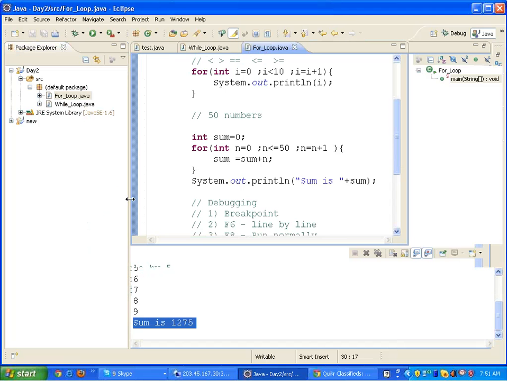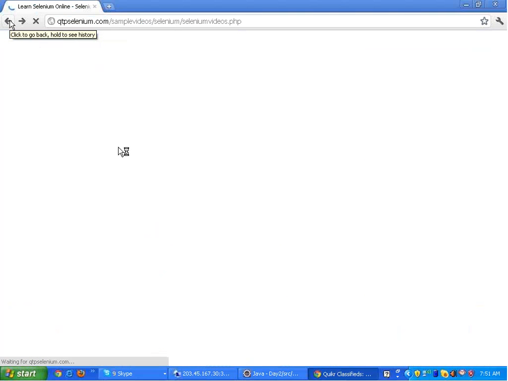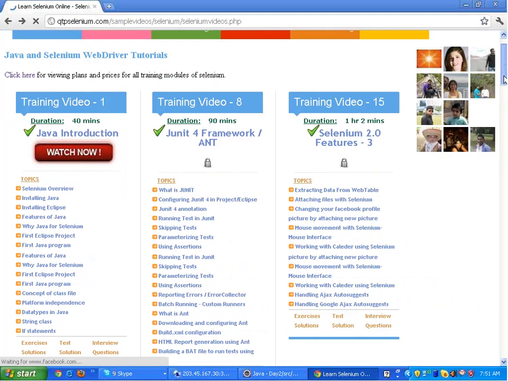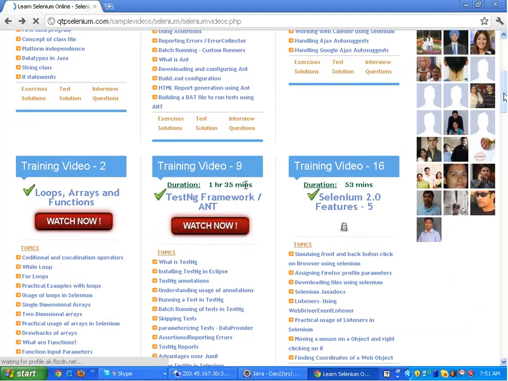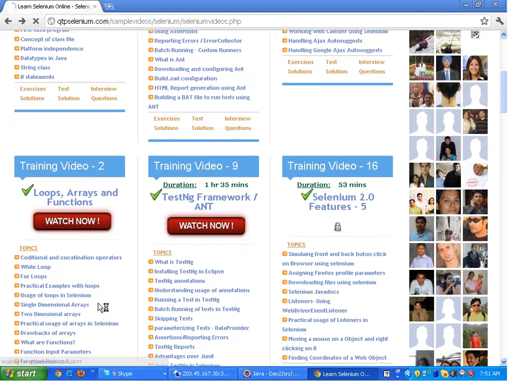Okay, now right, we just studied about loops, and now we will study about something known as arrays and all in Java. Right, single dimensional arrays and two dimensional arrays and drawbacks of arrays and all everything.